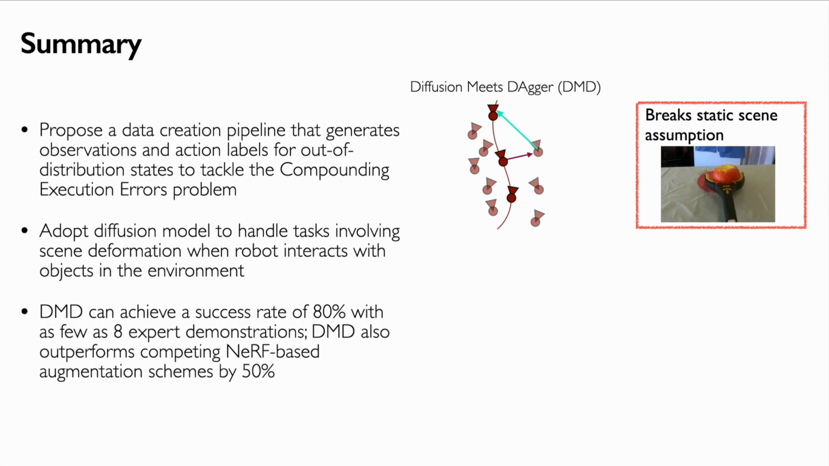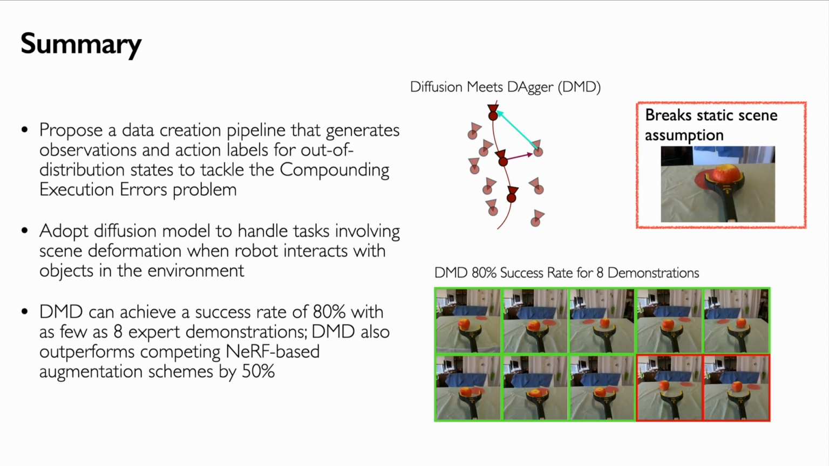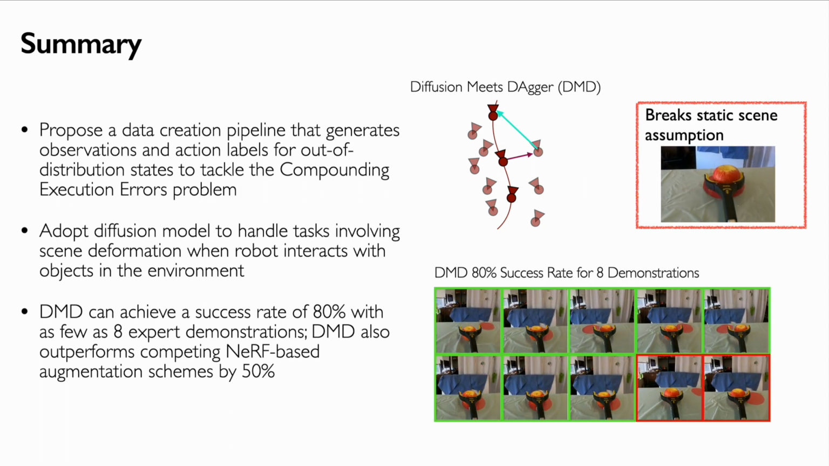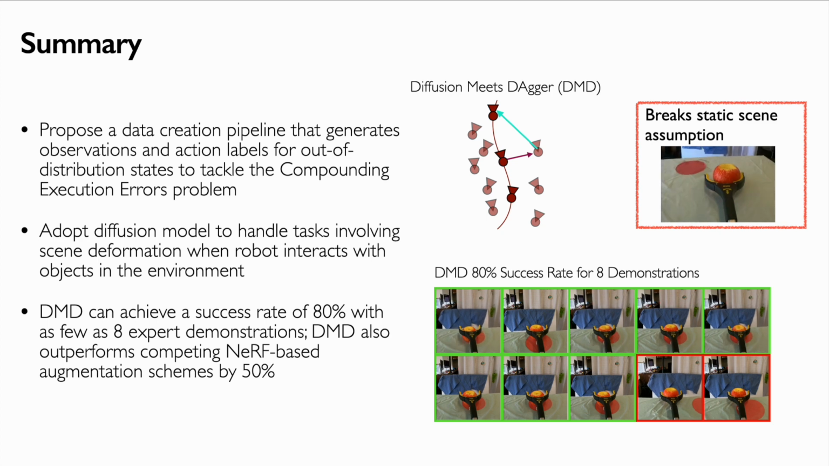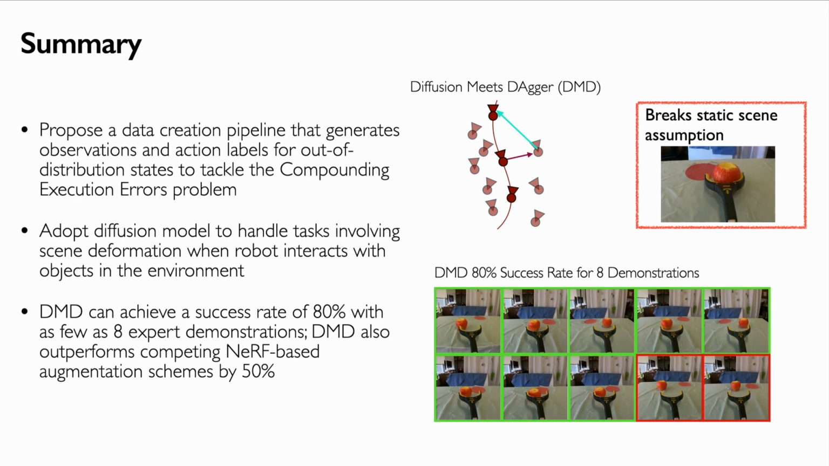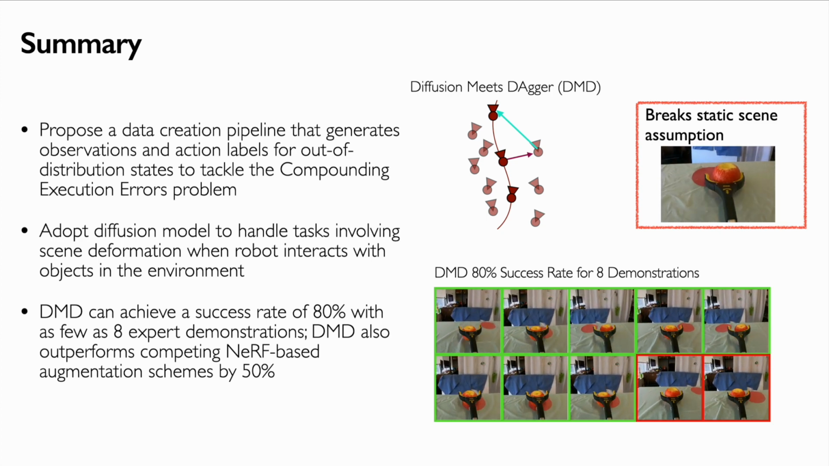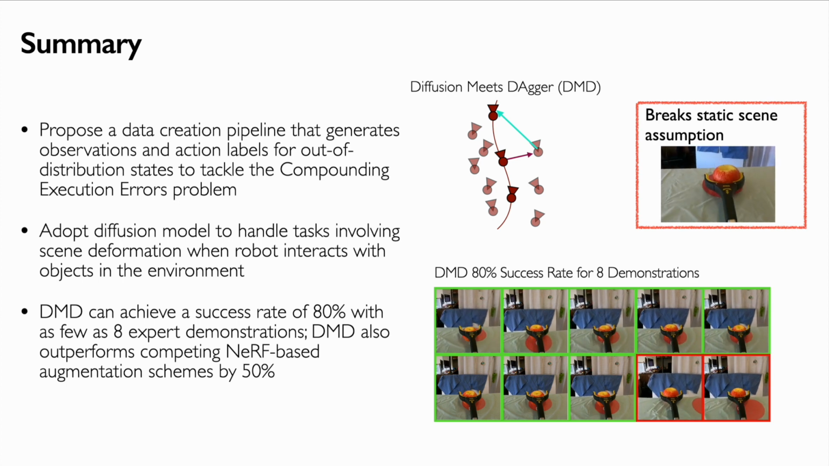Moreover, we demonstrate robust performance of DMD on non-prehensile pushing tasks. DMD can achieve a success rate of 80% with as few as 8 expert demonstrations, where naive BC reaches only 20%. DMD also outperforms competing NeRF-based augmentation schemes by 50%.